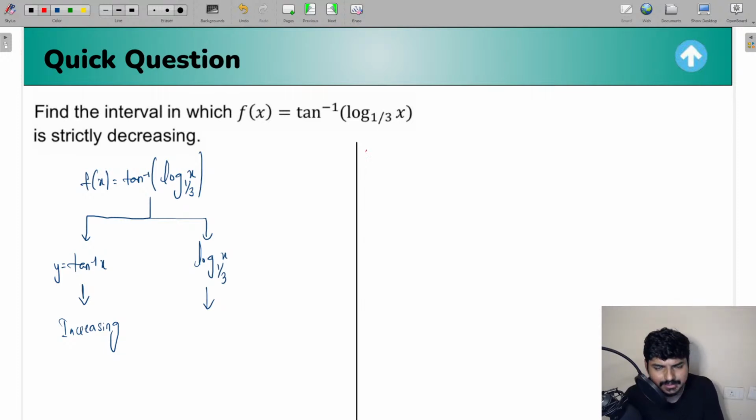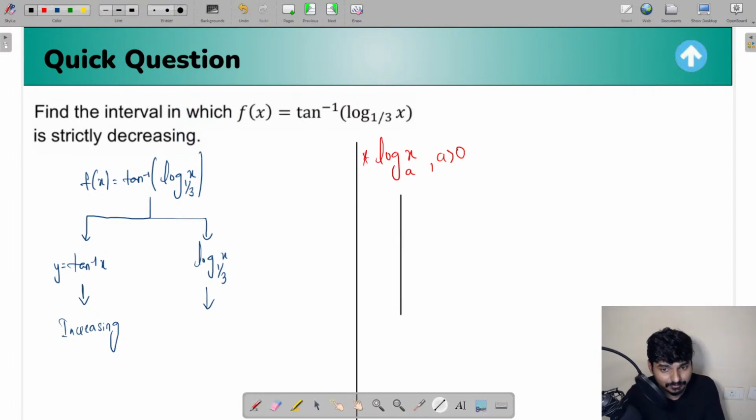What was that, guys? Very simple. Let me write it down for you. When you take log x to the base a, when a is greater than 0, that function is going to be an increasing function. I mean, you get this type of graph, guys.